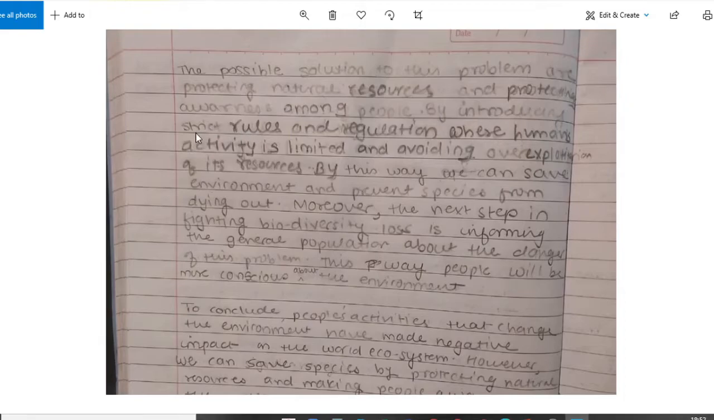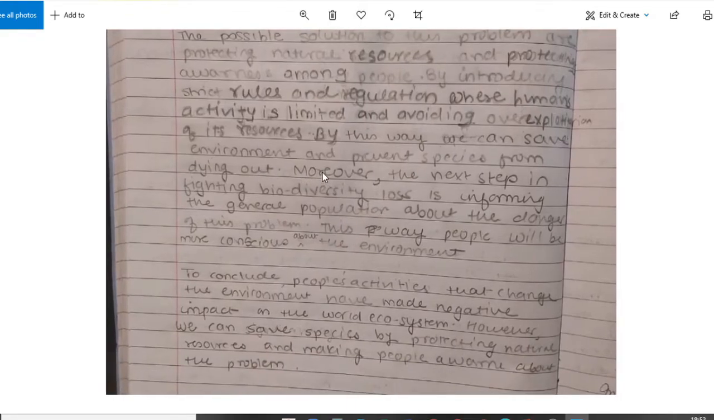So by introducing strict rules and regulations where human activity is limited and avoiding overexploitation of its resources. No, you can say strict actions where human activity is limited, therefore avoiding exploitation of the resources. And is a bad connector here. It's a wrong connector. By this way, we can save environment and prevent species from dying out.